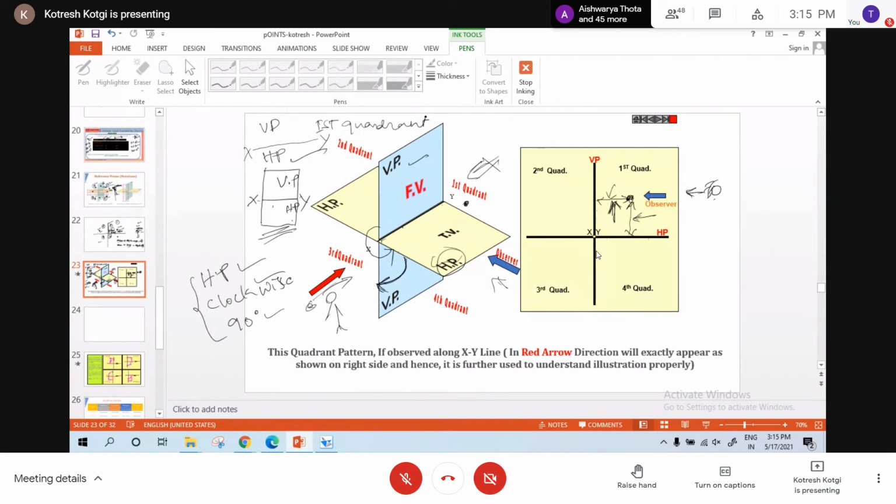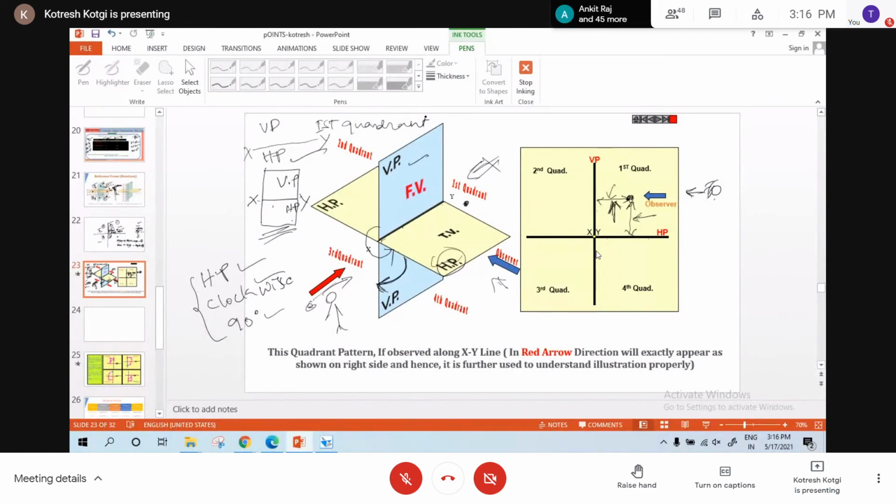Am I right? Yes, sir. Others. In the first quadrant, which will come? Vertical plane will come above the XY line or below the XY line for the first quadrant? Above XY line. Horizontal plane? Below XY line. Is that clear?